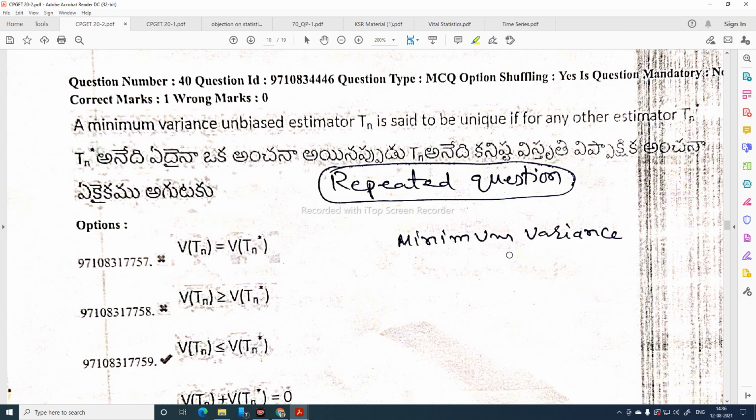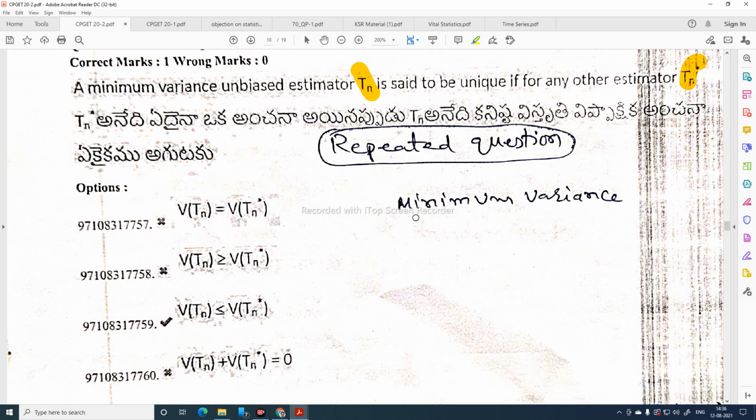A minimum variance unbiased estimator Tn is said to be unique if for any other estimator Tn star, this is Tn, this is Tn star, this is minimum variance. This is a repeated question from question papers; we are getting this type of questions.